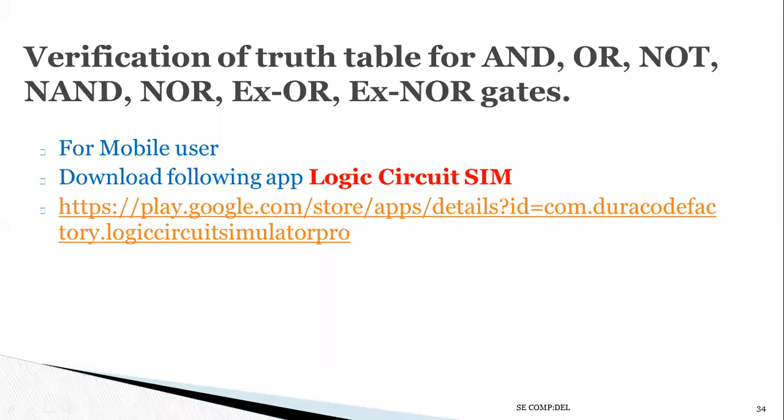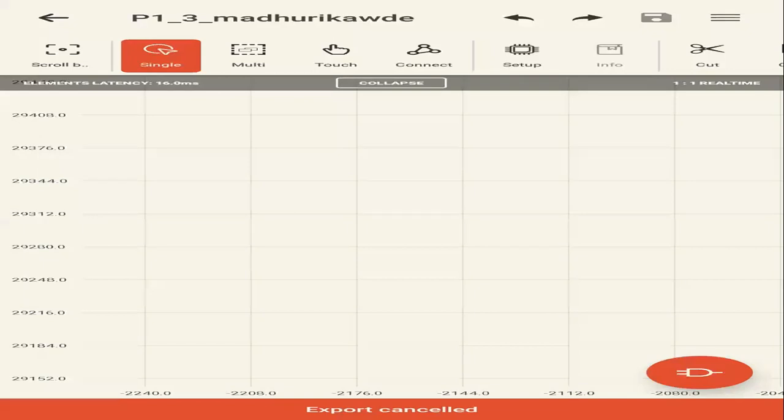Then for mobile users, download the following app. Here I'm giving a link for this app. The app name is Logic Circuit Sim. Its color is red. Okay, so the app looks like that.